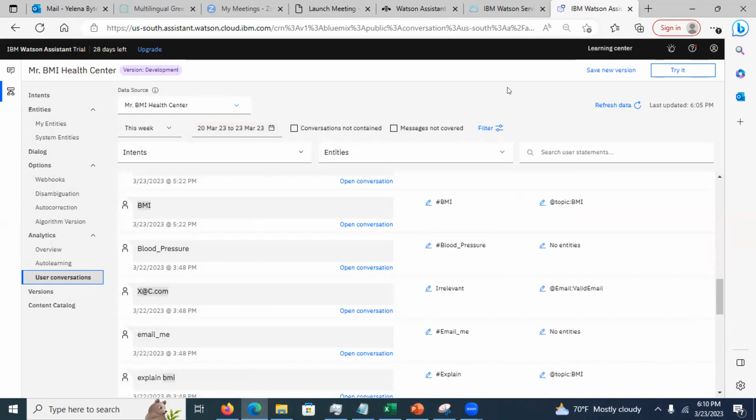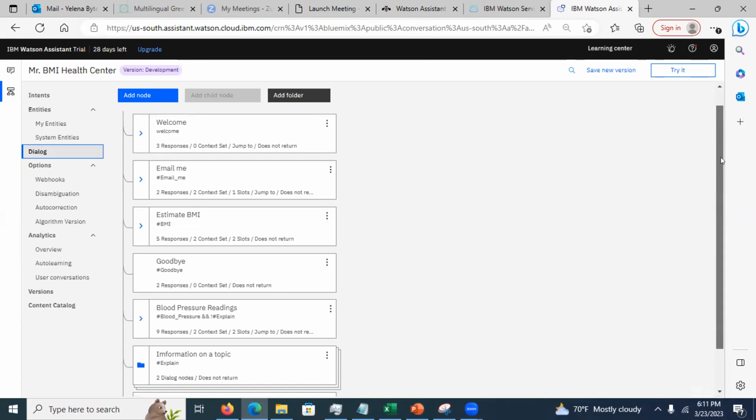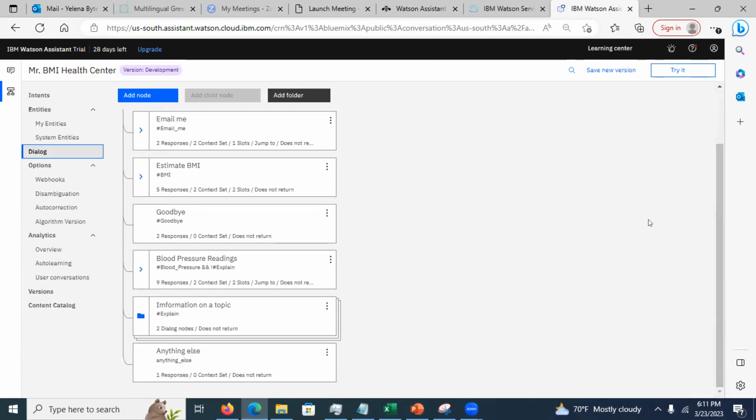Yes. This can get very complex. Does IBM generate a visual of the flow that you have here? Okay, dialog. This is a flow. Oops. You cannot generate the flow chart here. No. You need to use a visual tool to generate the flow chart. Nope, you cannot. You will need to be creative.